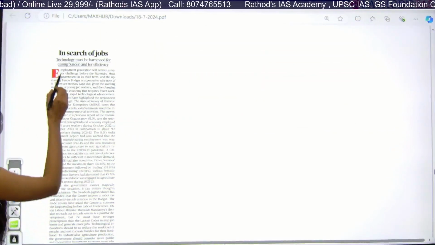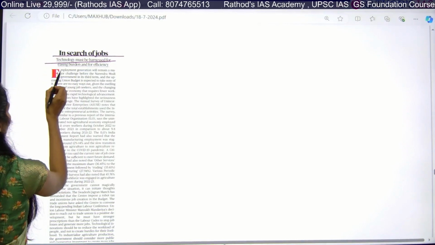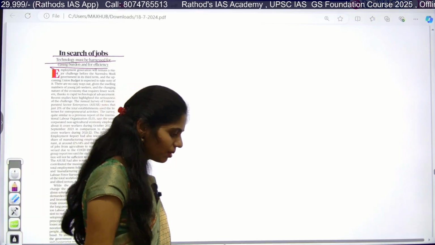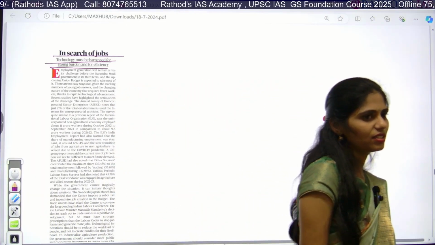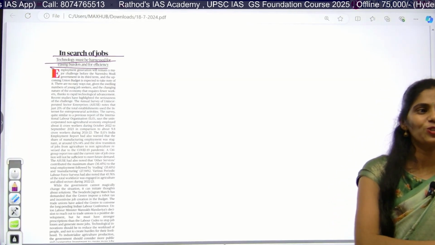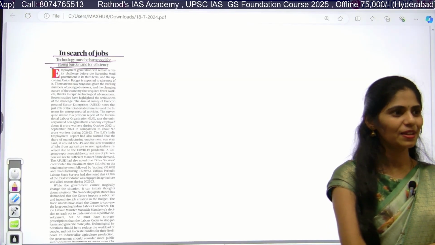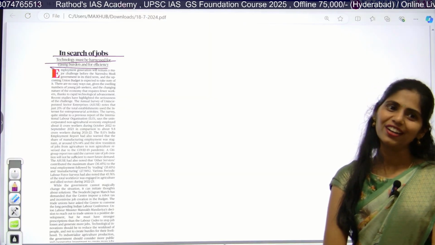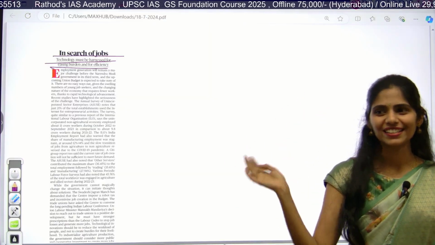You can see this article: In search of jobs, technology must be harnessed for easing burden for efficiency. So what is this article talking about? Come on, at least guesses. From now onwards, we will focus on this guesswork so that you can also improve your thinking process. Yes or no? Is this good, or can I just go on reading on my side?